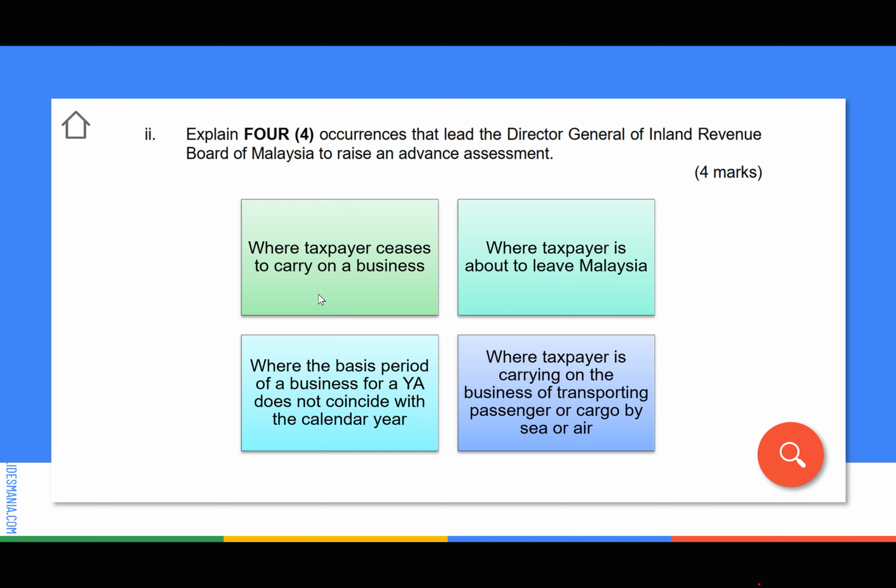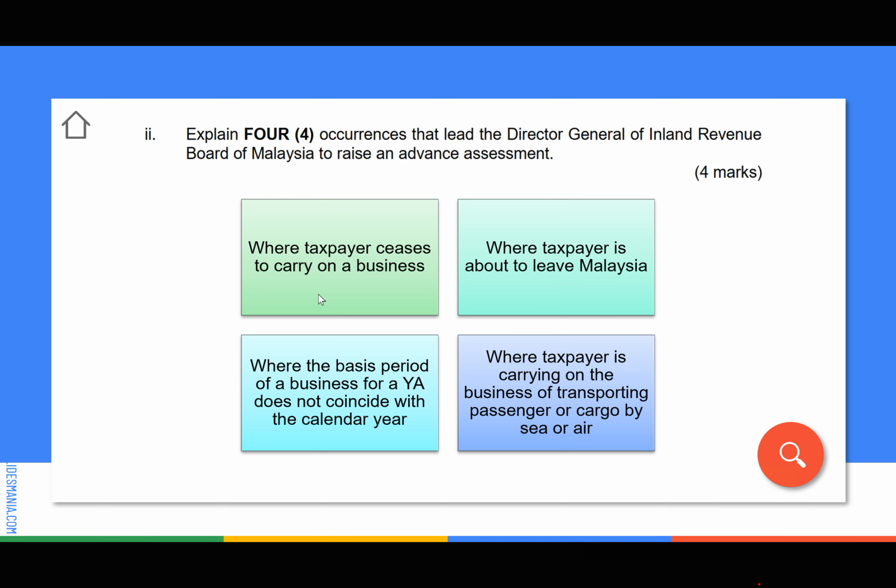What are the industries? The industry of transporting passengers, for example AirAsia, MAS. And then cargo transportation, either by sea or by air. These kinds of industries are also subject to advance assessment.